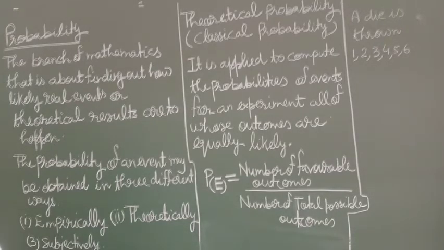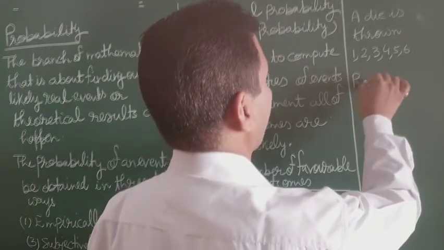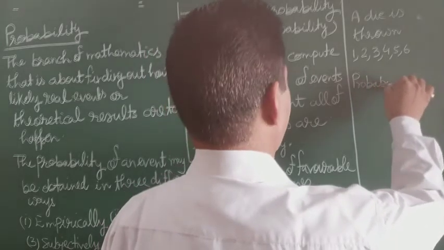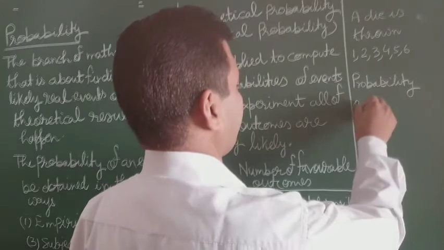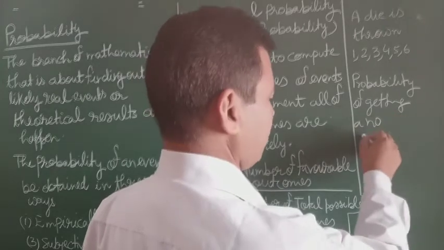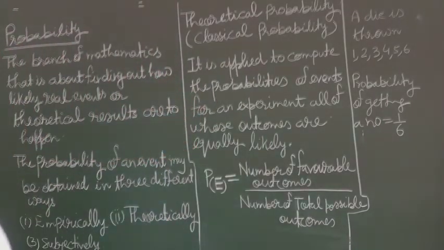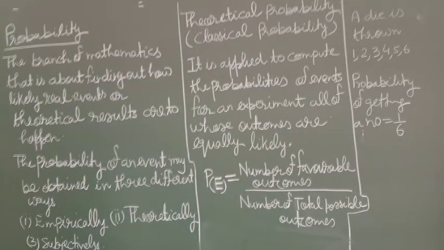So generally we can say the probability of getting a number will be equal to 1 upon 6. Numbers are 1 to 6, so all have the same probabilities. So this is also an example of equally likely outcomes.